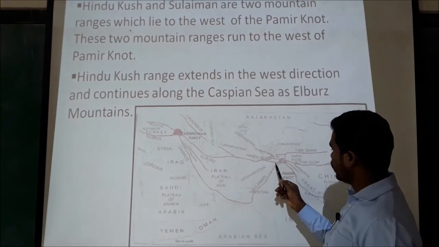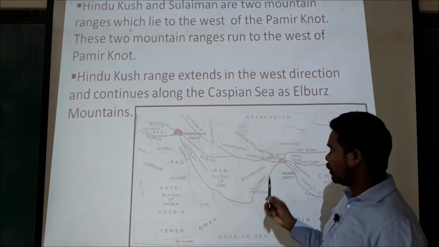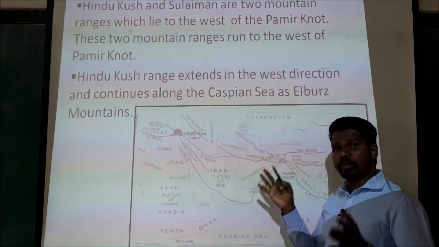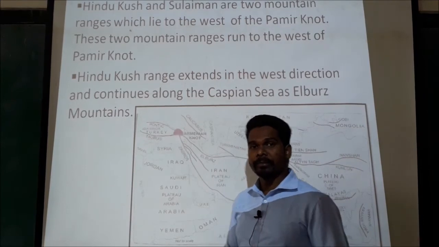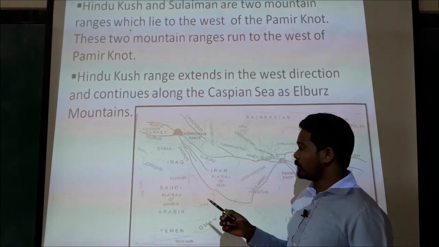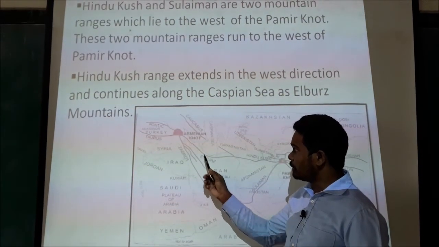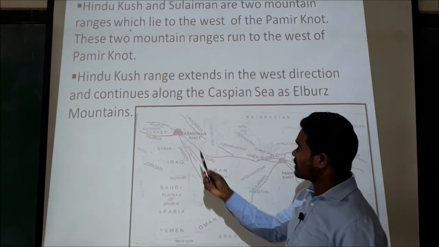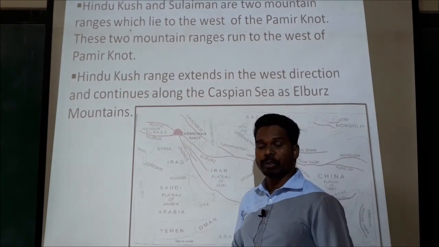Here is Hindu Kush, which is the west of Pamir Knot. So Hindu Kush runs towards the west direction and continues along the Caspian Sea with another name, Alborz Mountain, and lastly it converges in Armenian Knot.